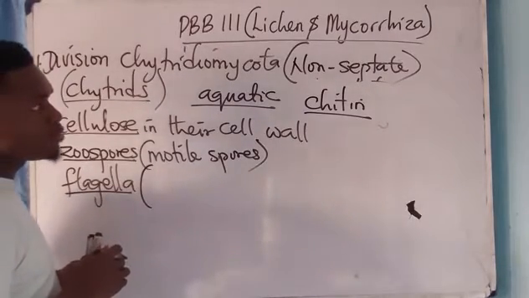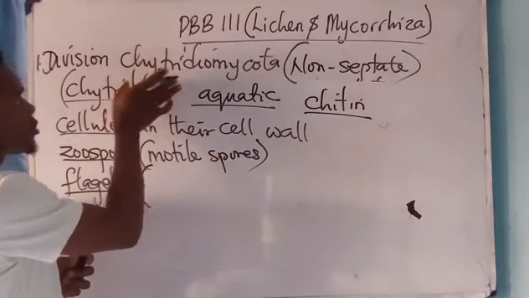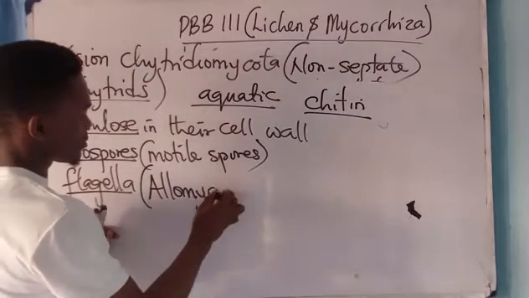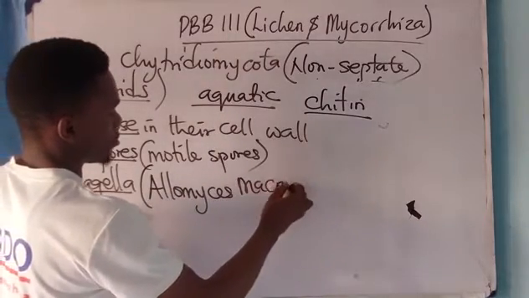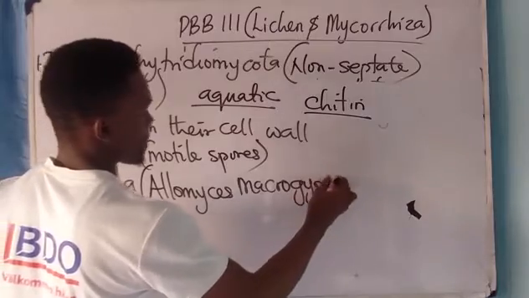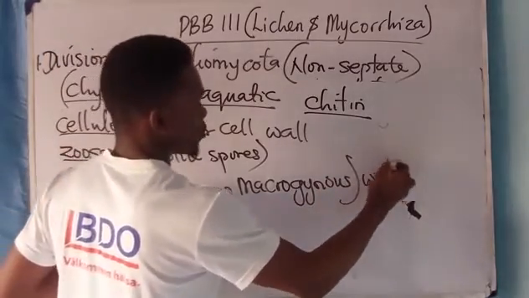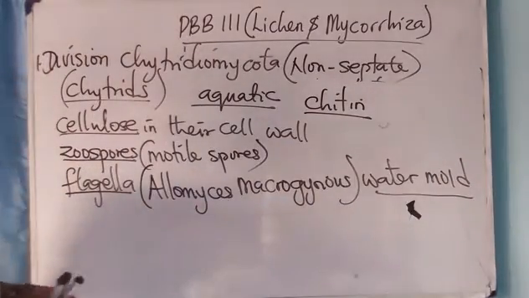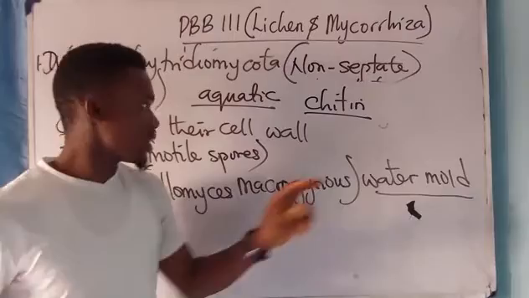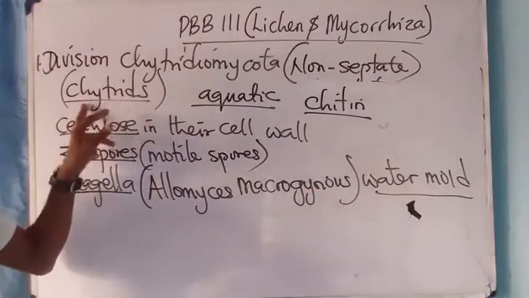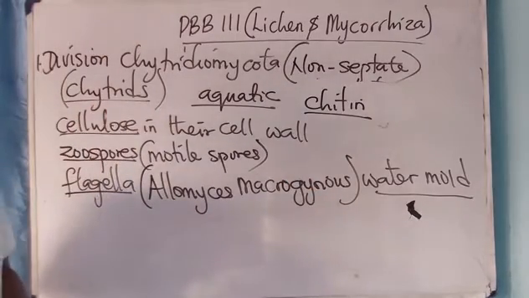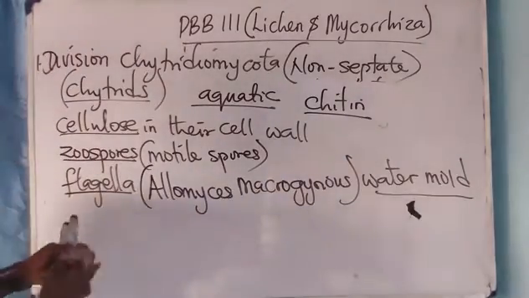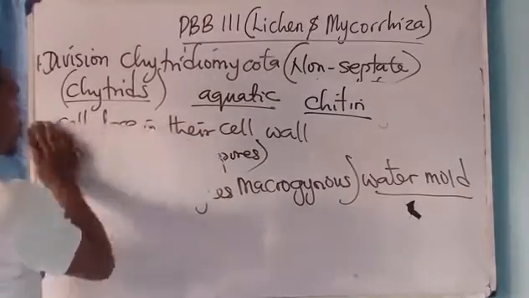The most commonly known member in this division, Chytridiomycota, is the Allomyces macrogynus, which is the water mold. Allomyces macrogynus is a water mold, and it is a chytrid. Take note of that. Now, let us discuss the mode of reproduction.